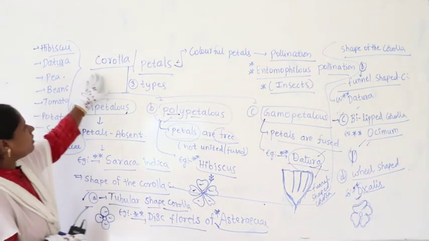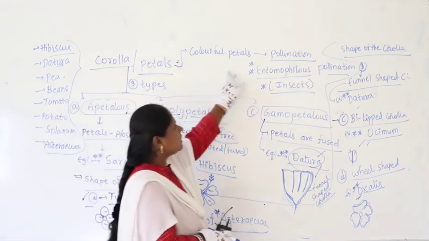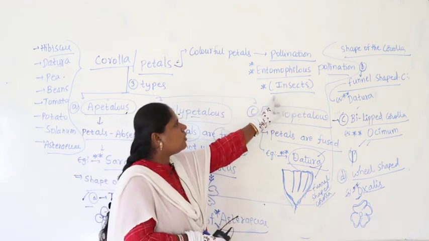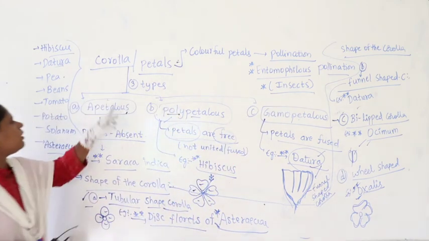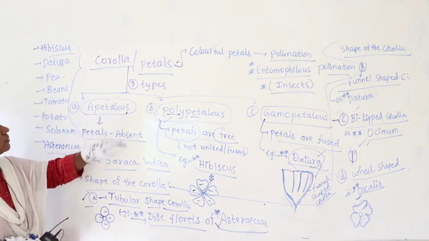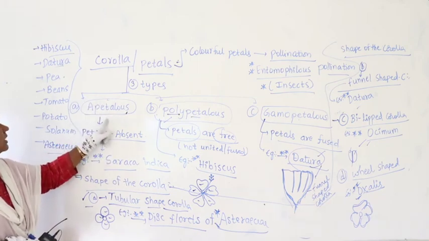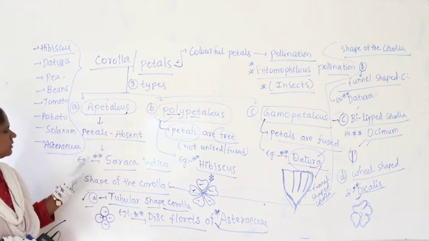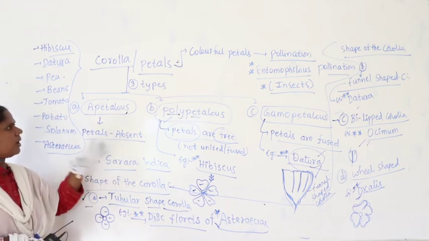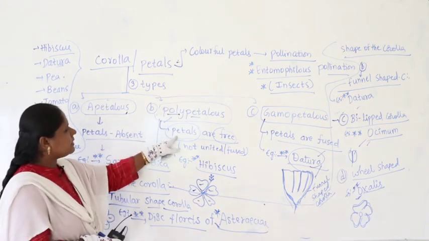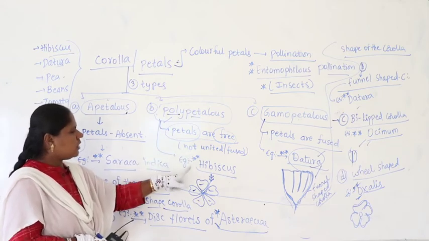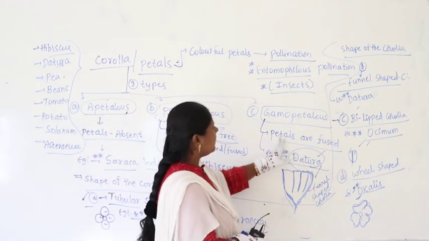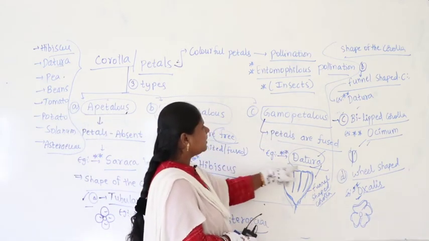If you take the corolla or petals, they may be colorful for the sake of entomophilous pollination, to attract the insects, to bring the pollen grains to undergo fertilization. Now the corolla or petals, based on the arrangement, are of three types. Maybe in some flowers we find the condition called apetalous, meaning petals are totally absent. You can take the example Saraca indica. Coming to polypetalous, petals are free, not united or fused. You can take the example hibiscus. Then gamopetalous means petals are fused. For example, we can take Datura.